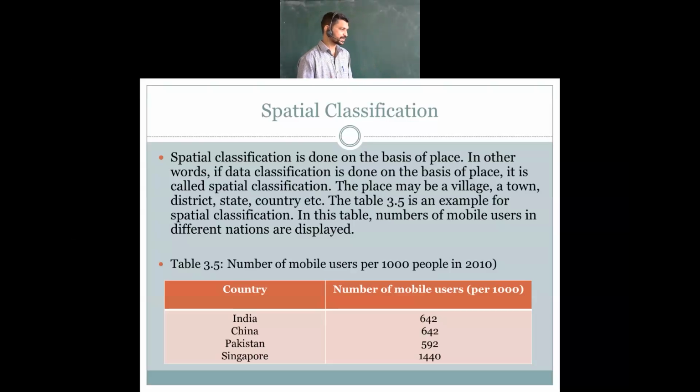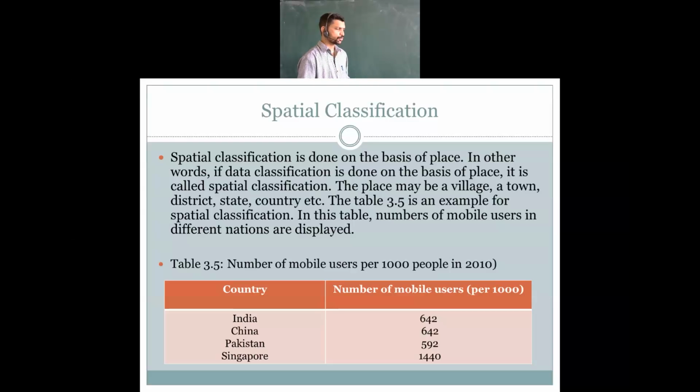This is the previous data which was collected in the year 2010. Now we are 10 years forward, so the data may have changed here. In India, how much? 642 out of 1,000 people are having mobile phones. Then in China, the same 642. In Pakistan, 592.